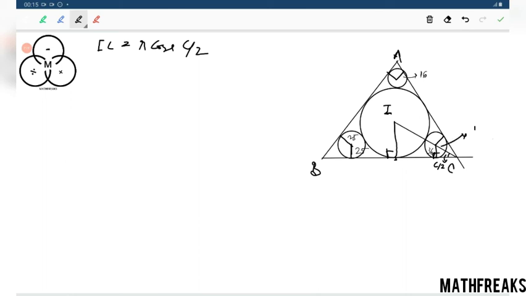Let this point be I1. I1C equals this 36 cosec C by 2.